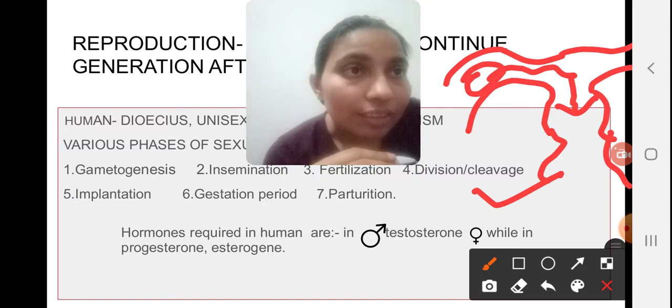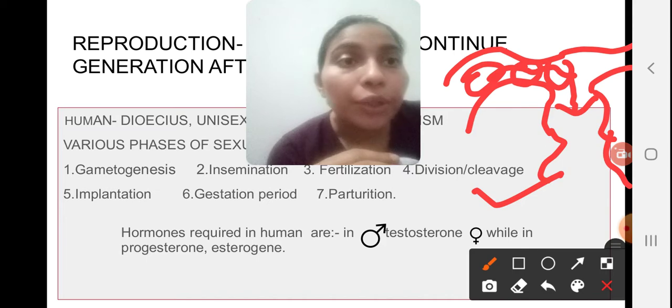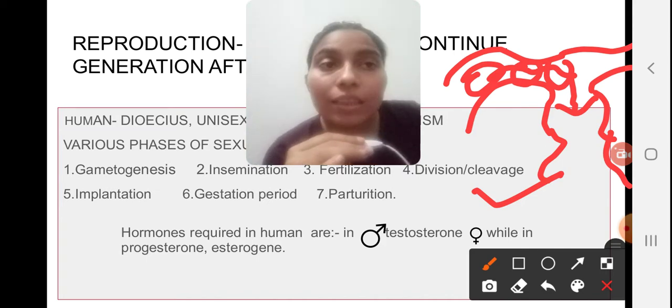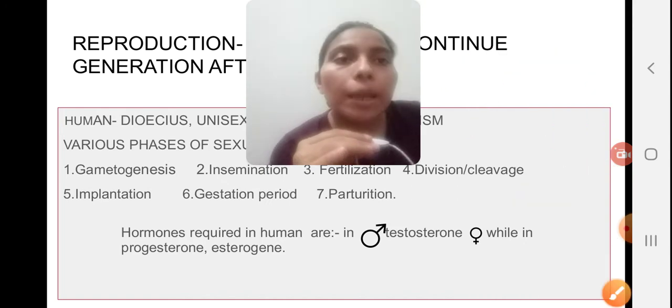Till reaching the uterus, the zygote cells get divided a number of times, and this process is known as division or cleavage. Clear? Next one is implantation.